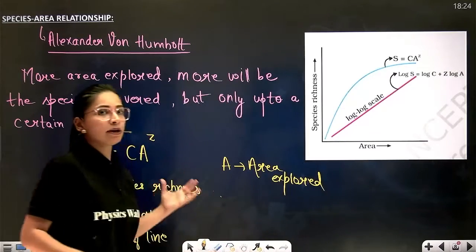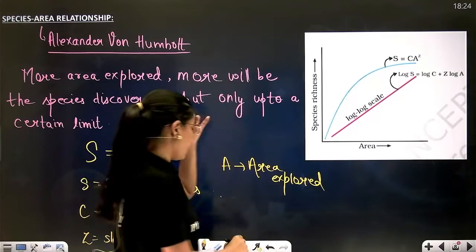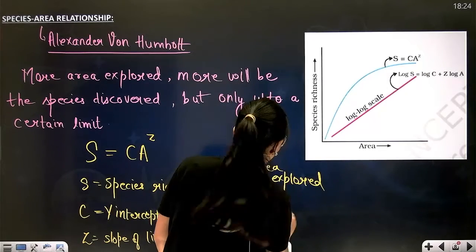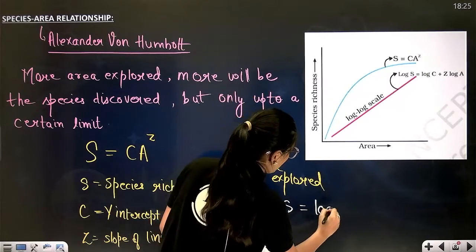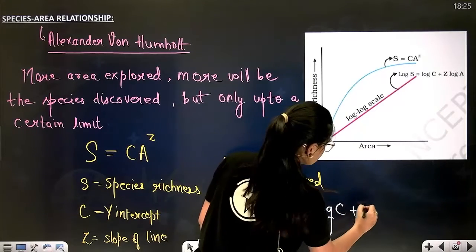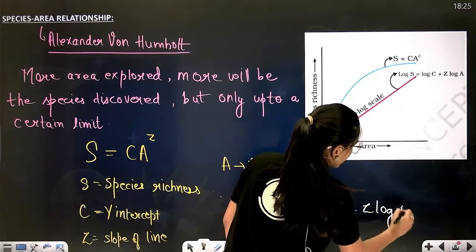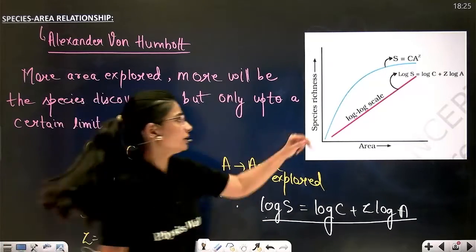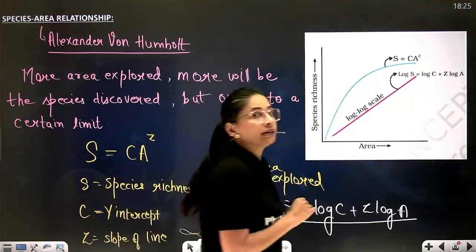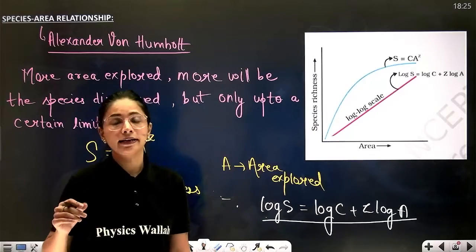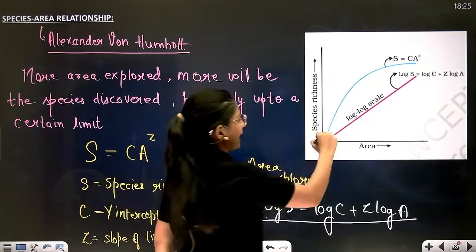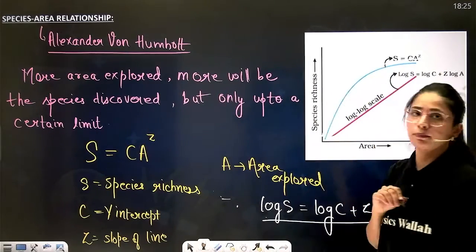Now, if you take the same equation in logarithm form, then the equation will come to be log S is equal to log C plus Z log A. So when you plot the line on the basis of logarithm, it is going to come as a straight line. And if you plot the graph for the exponential, then it is going to come as a rectangular hyperbola.